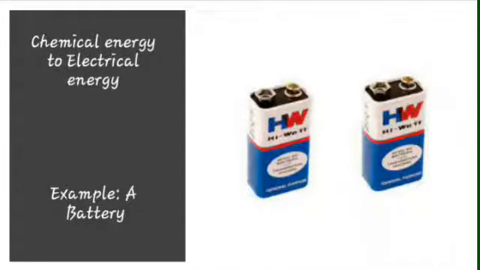Example is a battery. A battery is a device that stores chemical energy and converts it into electrical energy. The chemical reactions in a battery involve the flow of electrons from one material, that is electrode, to another through an external circuit. The flow of electrons provide an electric current that can be used to do work.